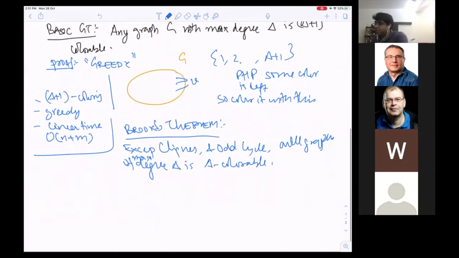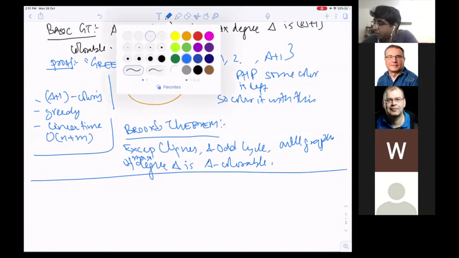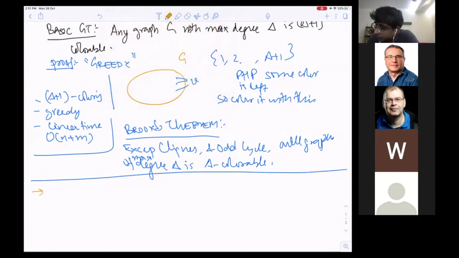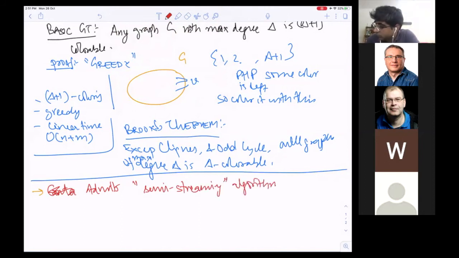Now let's ask ourselves: this is a basic graph algorithm, and it was an open question for a long time whether it admits a semi-streaming algorithm, or what are also called sublinear algorithms.